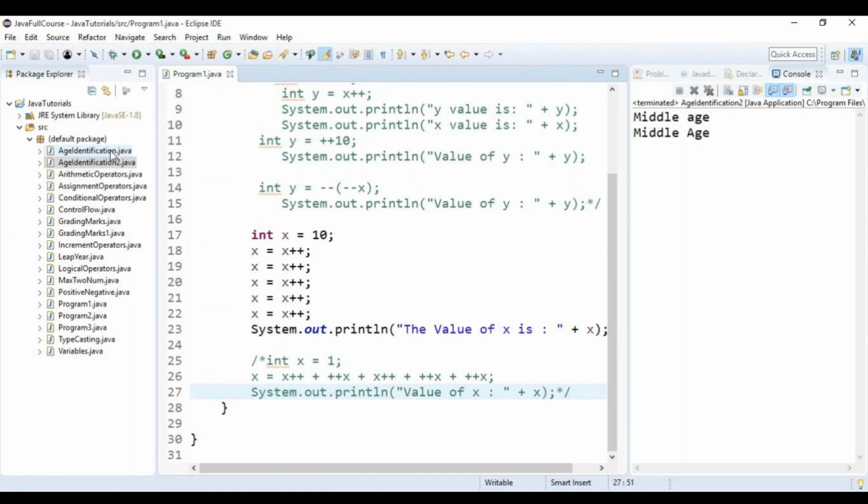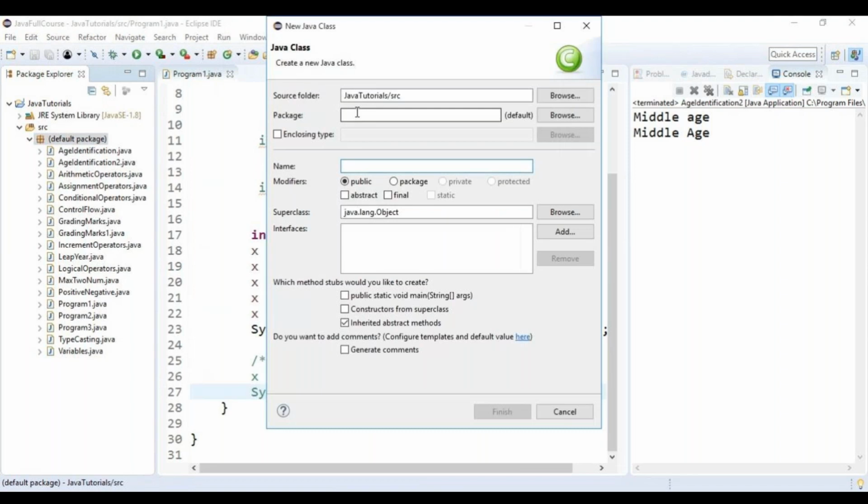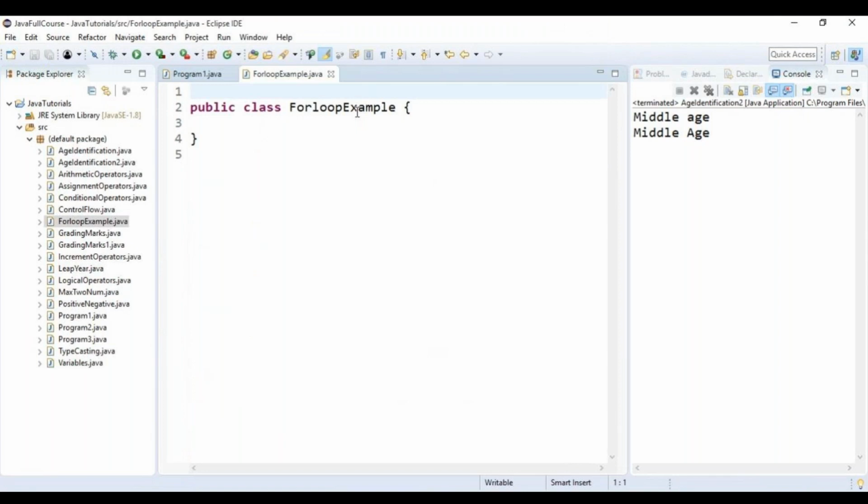Okay, so let me create a new class, for loop example. Let me write the syntax for you so that it will be easy. For loop, how do I give it?